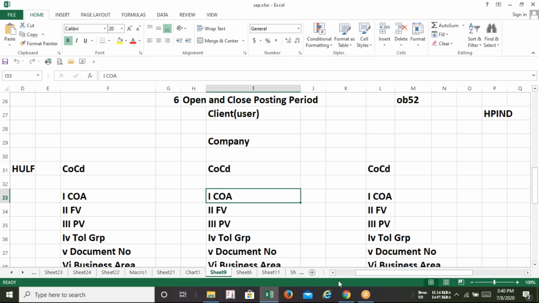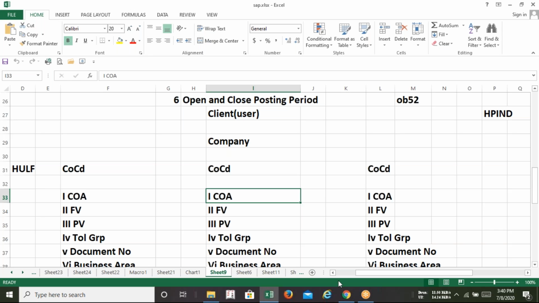Okay. So what is the meaning of chart of accounts? Yes, ma'am. Sir, can you tell me again about the fiscal year? I'm getting confused when I'm practicing the fiscal year. What confusion? In the description, just type any name, FB for your company code, or you can leave it blank also.